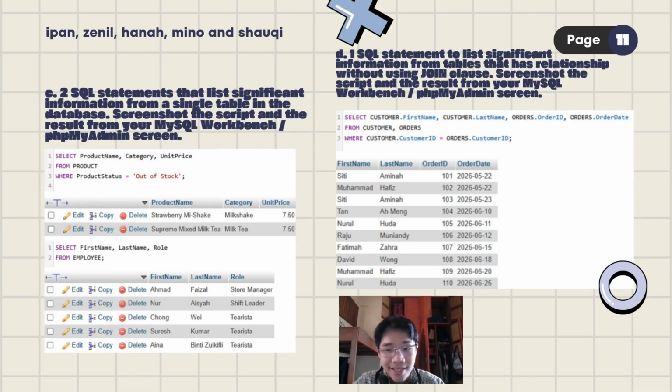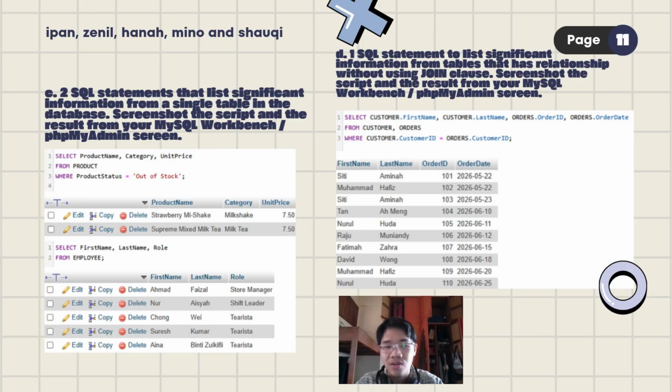Now continue on to question C. Two SQL statements that list significant information from a single table. So he is telling us to list significant information like data we place, like names of the product, or maybe you want to find if things are out of stock or on stock, the name of a customer, the number of the customer, or data in a single table also. Since you want us to create two SQL, we did create two SQL statements.